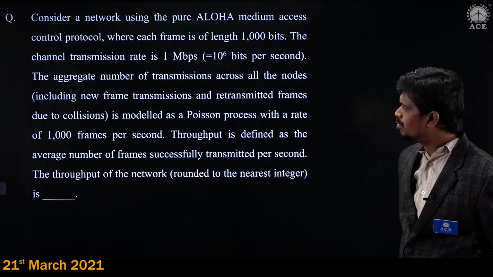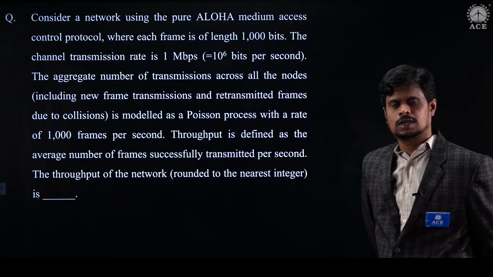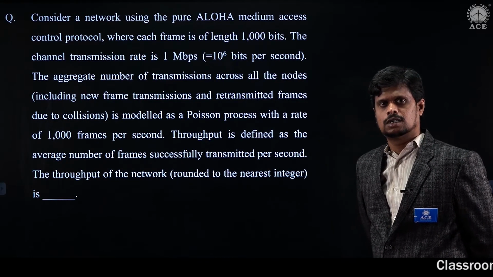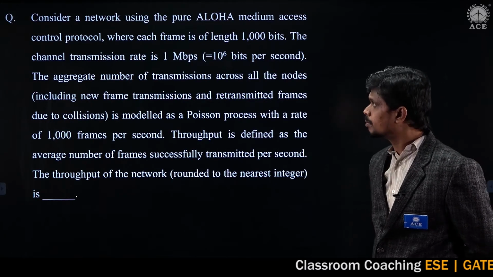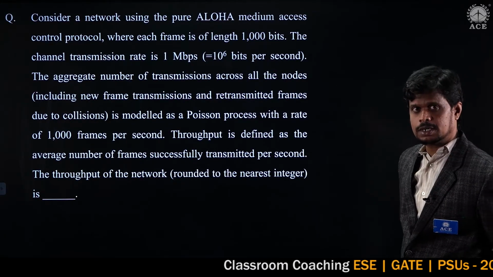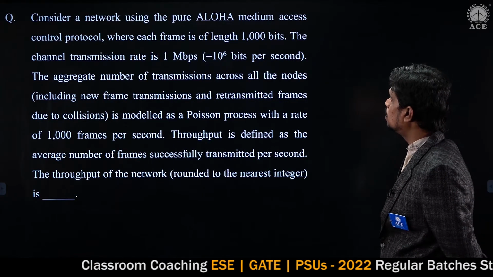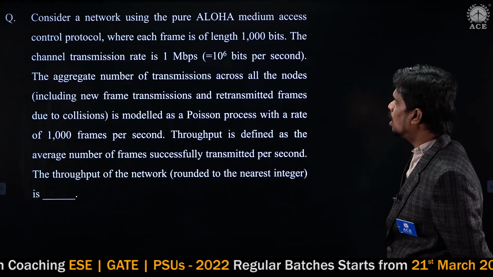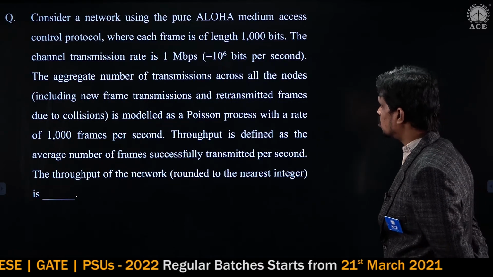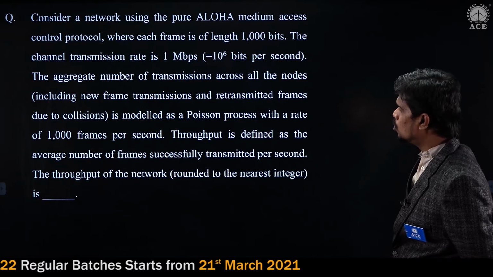This is the next question from the GATE 2021 question paper, related to the second session, and the question is from computer networks. Consider a network using the pure Aloha medium access control protocol where each frame is of length 1000 bits. The channel transmission rate is 1 Mbps.